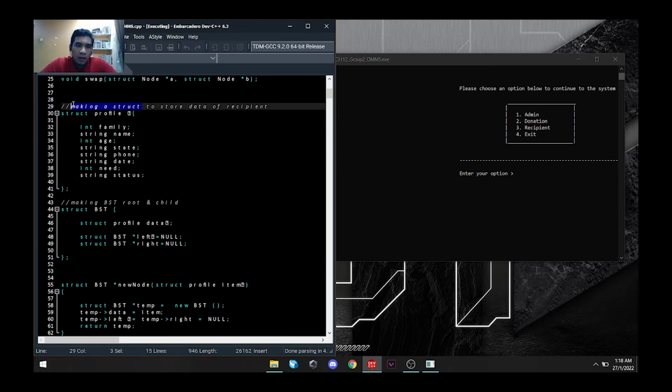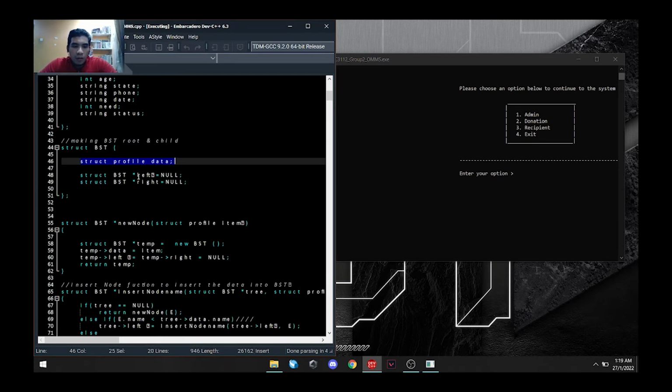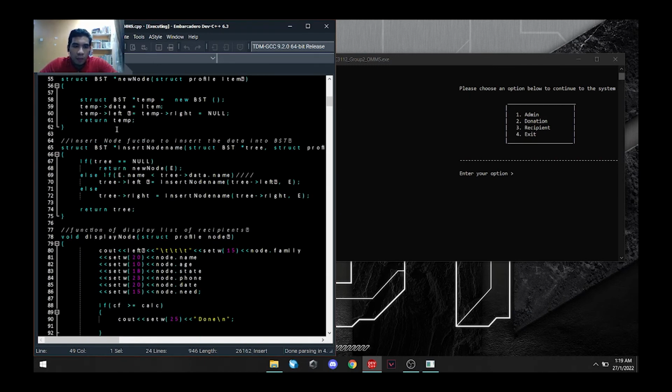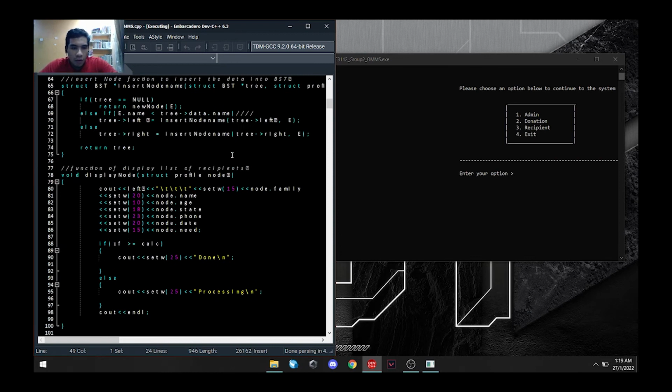Firstly, we make a profile structure and store all these data, all these variables, and then we make it into a BST, having the root and child. So having all this profile structure data, making it point to left and right. This is just making a new node and inserting the node by name. So we're sorting by name, with name as the root.